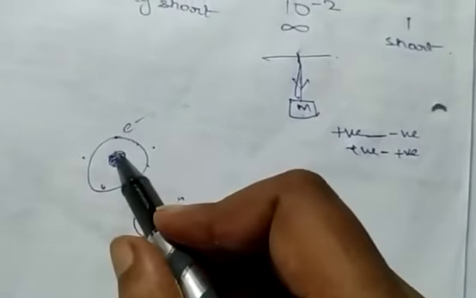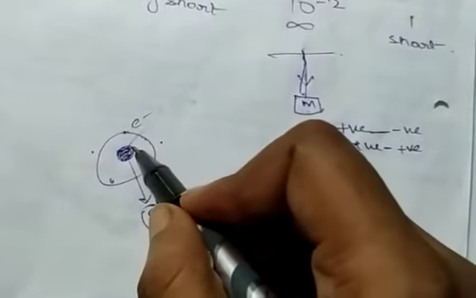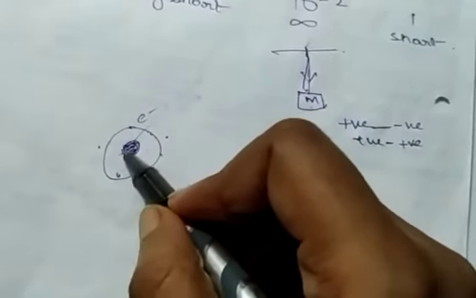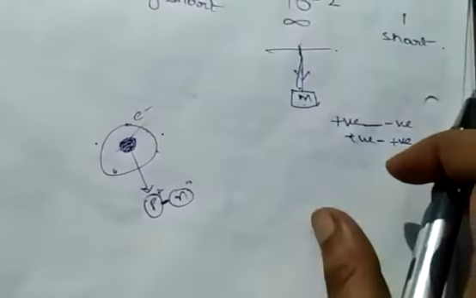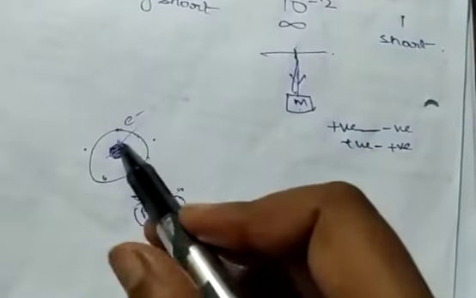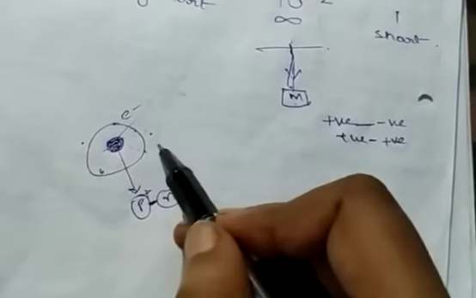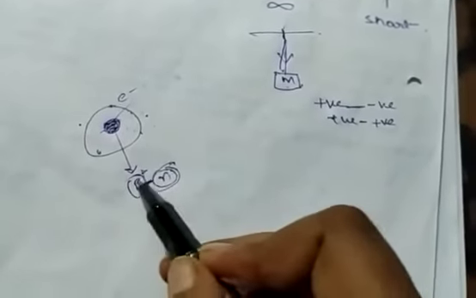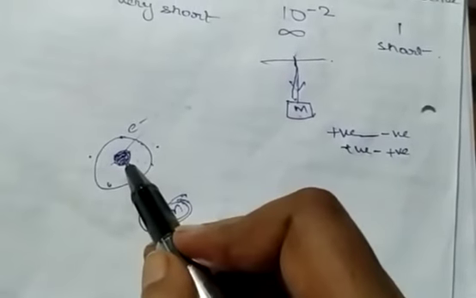That is why it is stable, otherwise it would have exploded. The proton would have repelled the other proton. So there is a force of attraction between two positive charges, or a positive and a neutral particle. This is known as strong nuclear force.